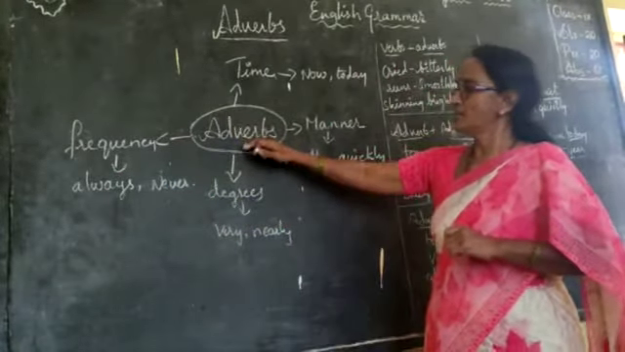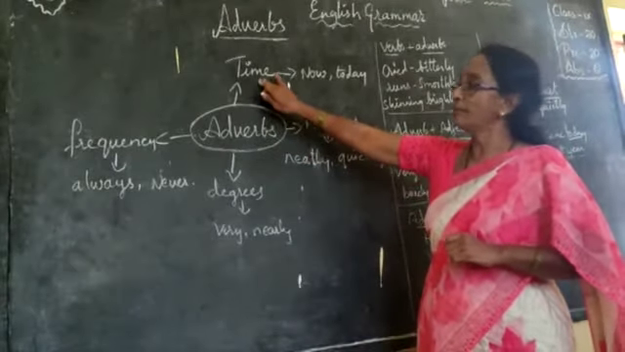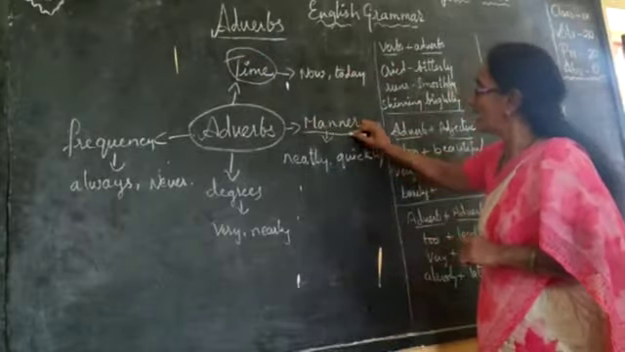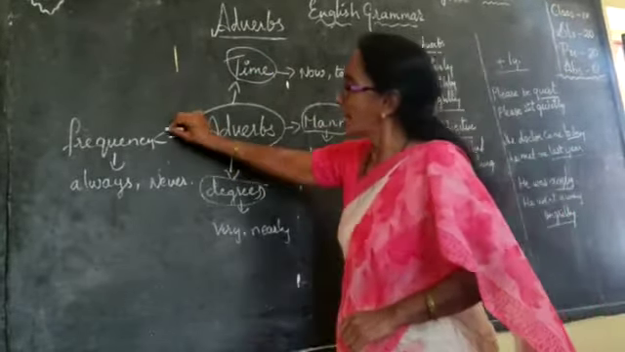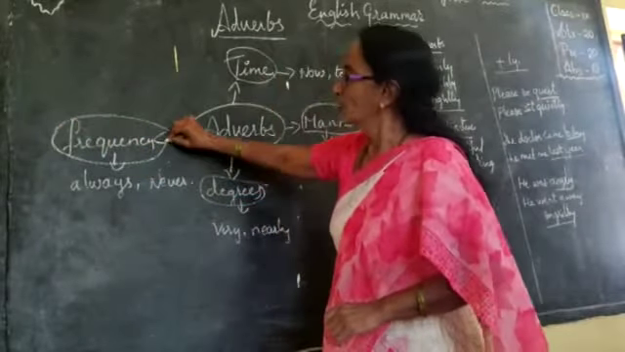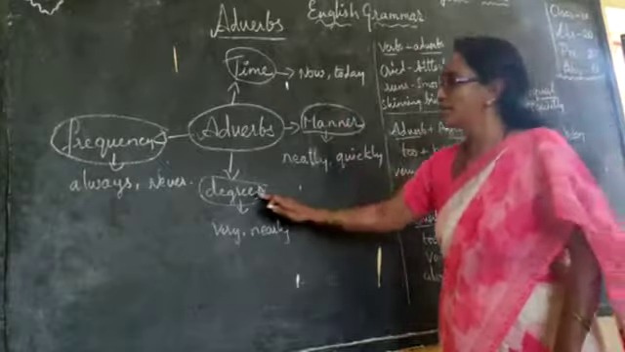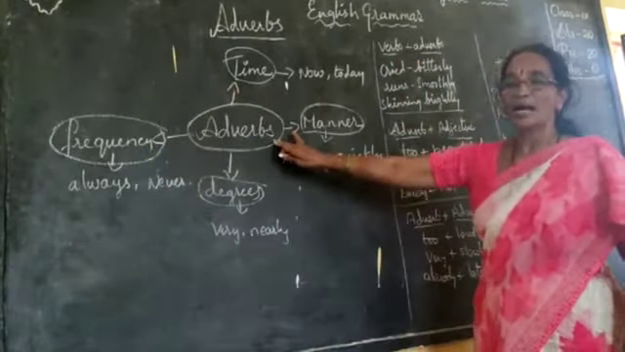So adverbs are divided into four forms: adverbs of time, adverbs of manner, adverbs of degree and adverbs of frequency. These are the four forms: time, manner, degree and frequency. So these are the four types of adverbs.